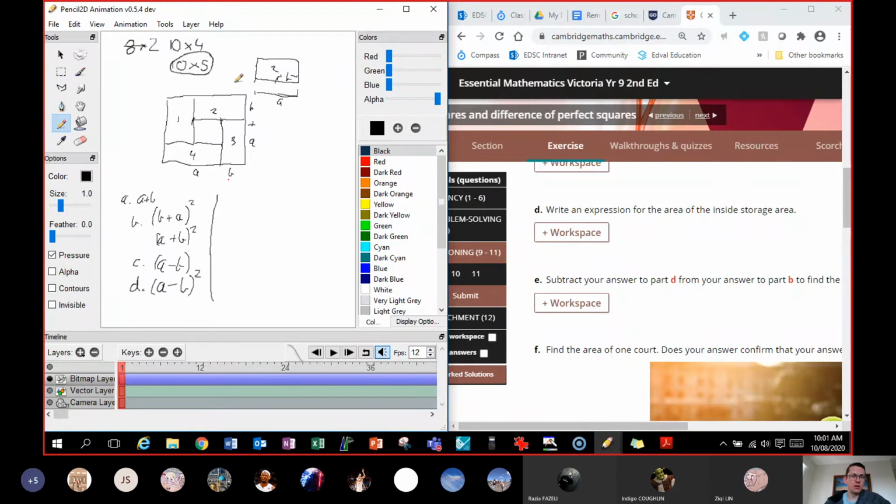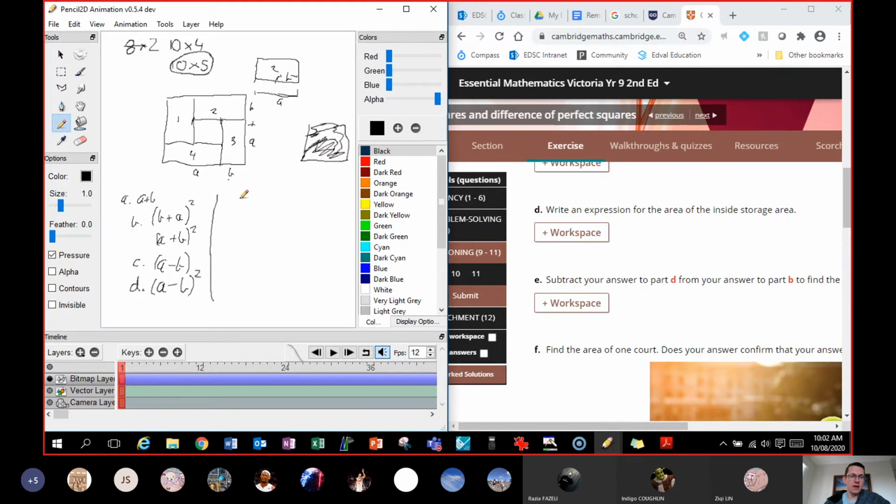Well, I know the total area of this thing is (a plus b) squared, right? That's the whole thing. Because remember, when you times this by this, it's going to give you an array which covers the whole area. That's why I like that area model. So when you go a times b, you're calculating everything on the inside. But then we're going to take away just a little bit in the middle, which we already know the area of, and that will give us it.